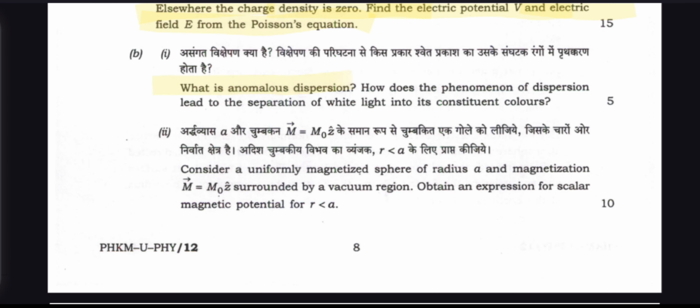In question B, what is anomalous dispersion? How does the phenomenon of dispersion lead to the separation of white light into its constituent colors?